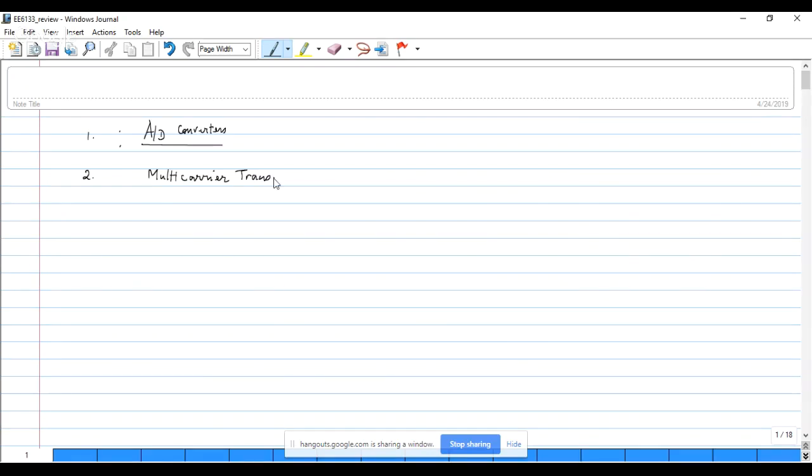So one of the key things that we would like the students to be familiar with is the multi-rate representation. This would be for what we would see on the transmit side and on the receive side.